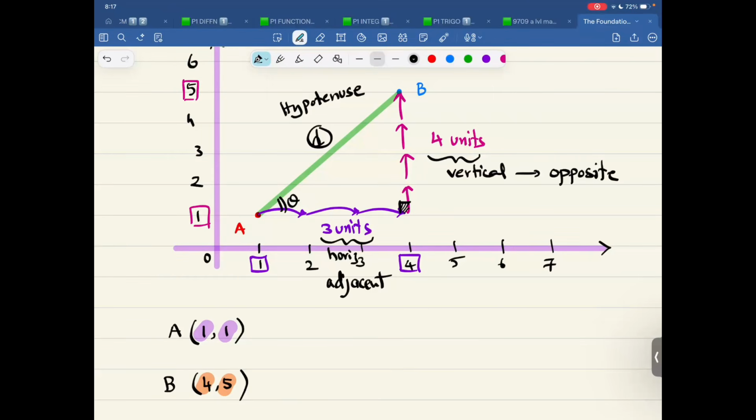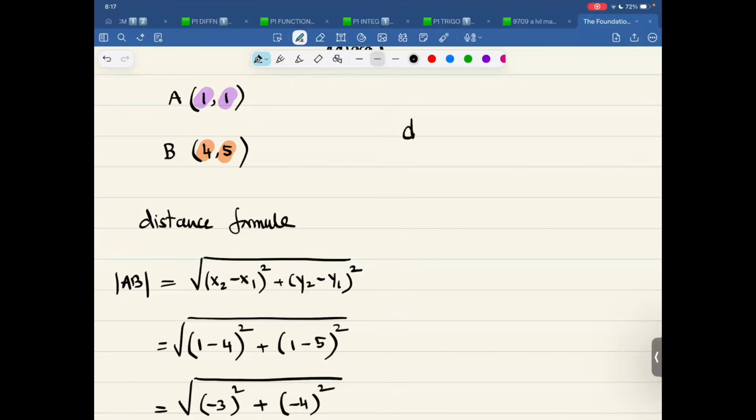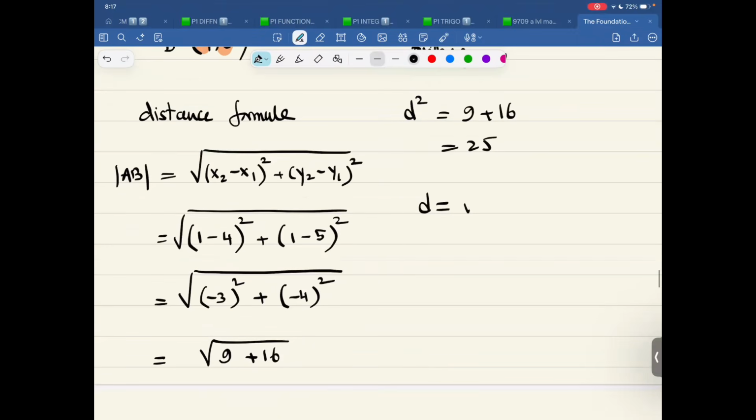So now there are two options, and let me write it. So distance formula with Pythagoras makes sense, and this as well. So now I can find D as this. So D is 3 square, D is 4 square, this is D square, that is Pythagoras. And therefore D square is 9 plus 16, that is 25. Therefore D is square root of 25. We only take the positive value because it's a length.